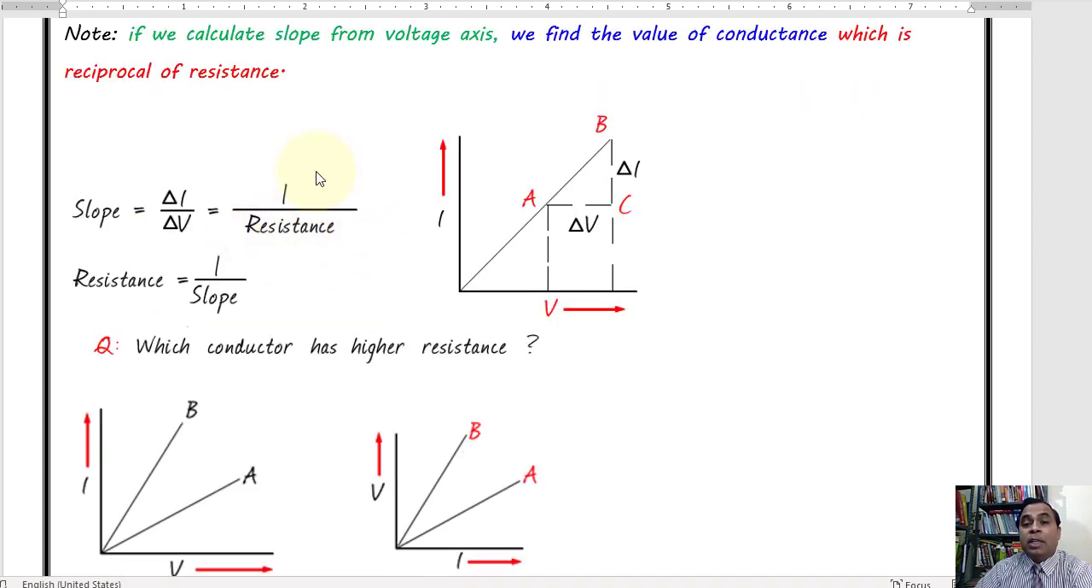And 1 upon resistance value is conductance. So in case you want to find out the resistance, resistance will be the reciprocal of this slope. So it is very important to understand, whenever we have to find out the value of resistance, the slope has to be taken from the current axis, and whenever we have to find the value of conductance or 1 upon resistance, then the slope must be taken from the voltage axis.